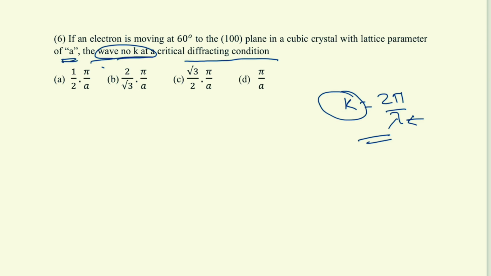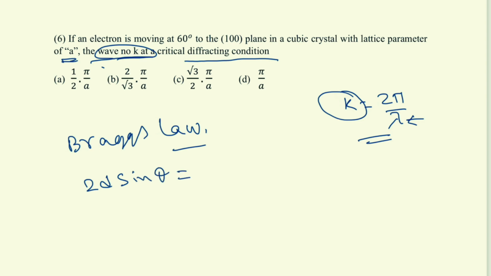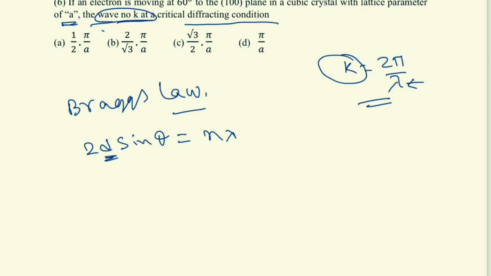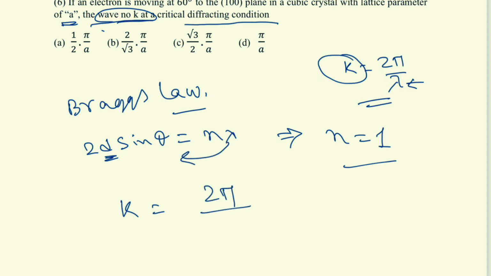So for the critical diffraction condition, we will apply Bragg's law, which is 2d sin theta equal to n lambda. Interplanar spacing, so we will consider it is first order, so n equal to 1, and if we put it in k, so 2 pi by, we will put this lambda, 2d sin theta.